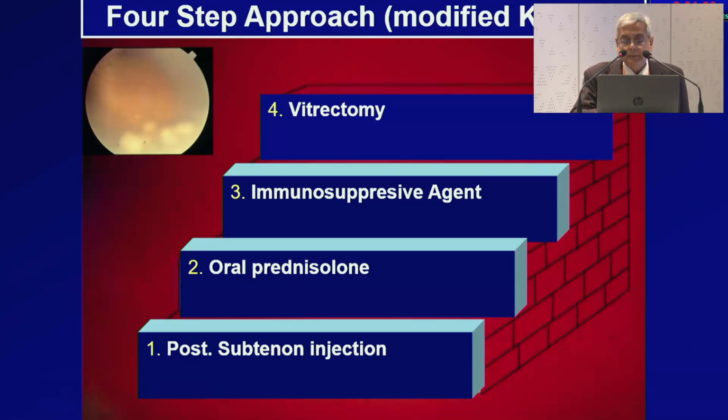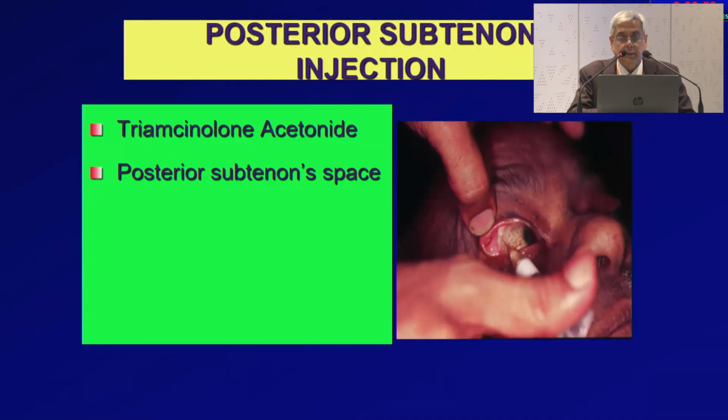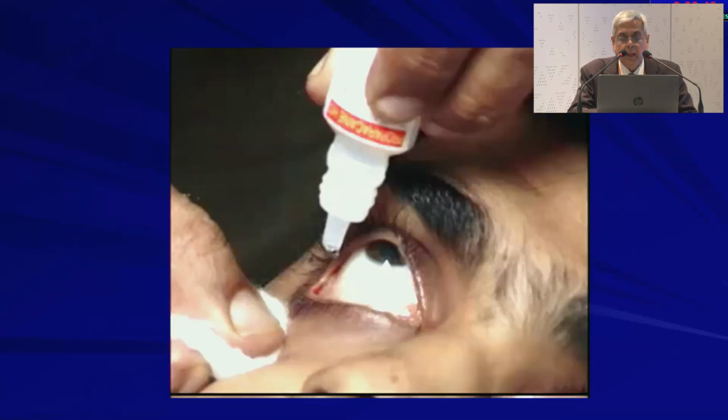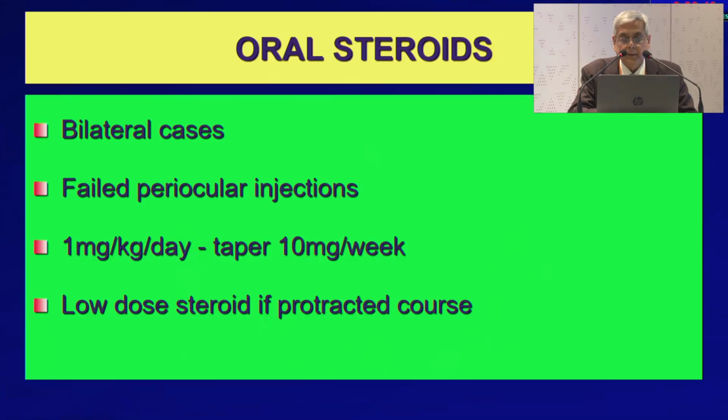We give the posterior subtenon injection in the initial stage, then oral prednisolone, second step immunosuppressive agents, and third stage and finally vitrectomy. So posterior subtenon injection, triamcinolone acetonide, is given in the posterior subtenon space, in the superior temporal quadrant, and this video is not working.